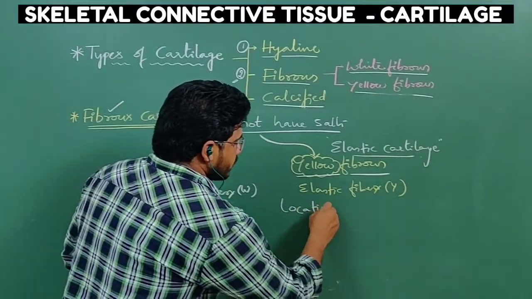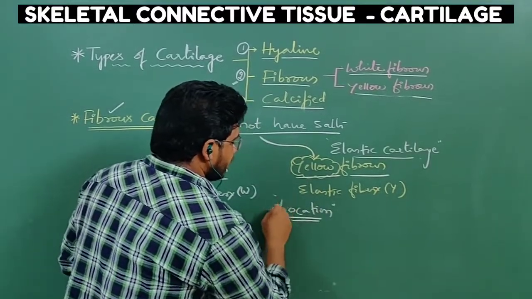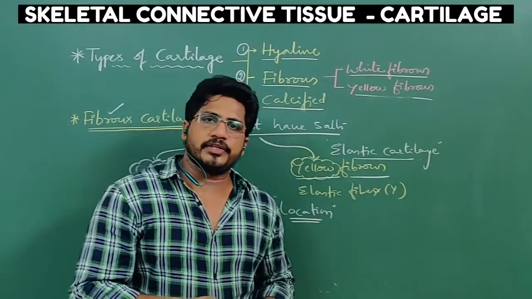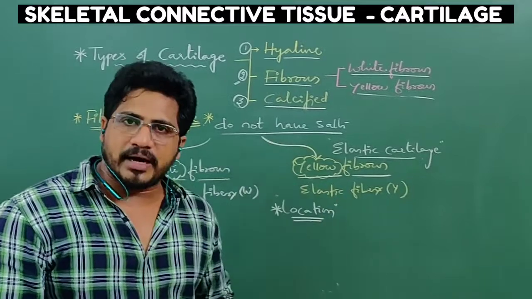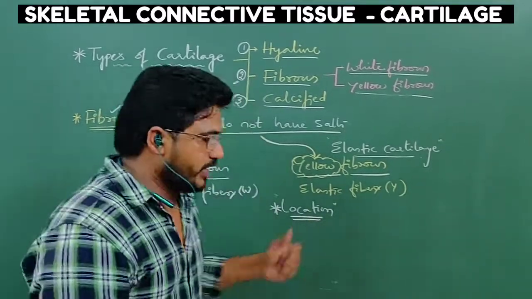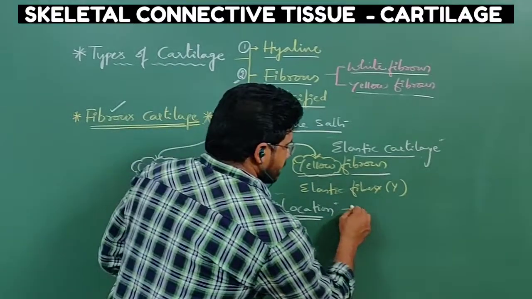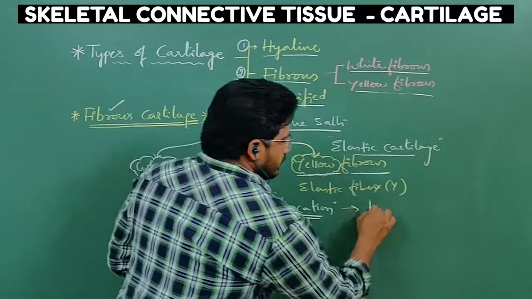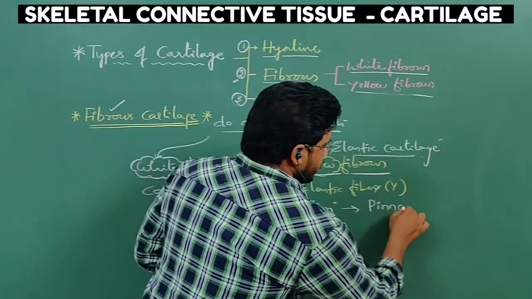If we see the locations, this is a very important area. Generally questions come from locations only. A particular type of tissue exists in a particular type of part, so maximum times the questions arise from the locations itself.